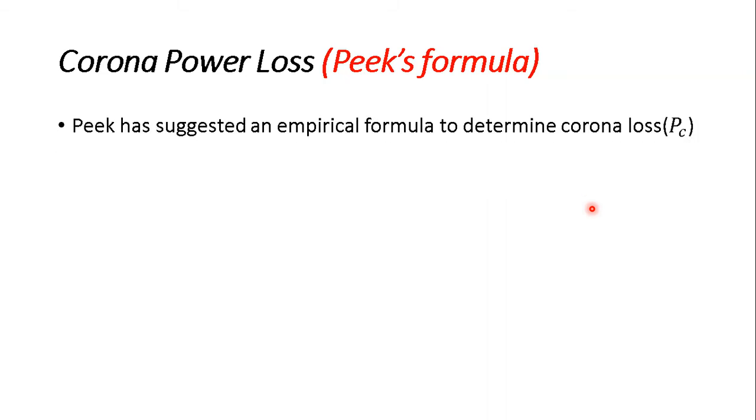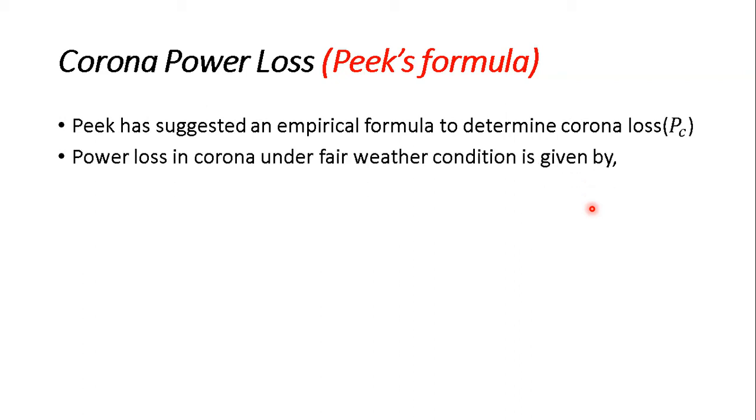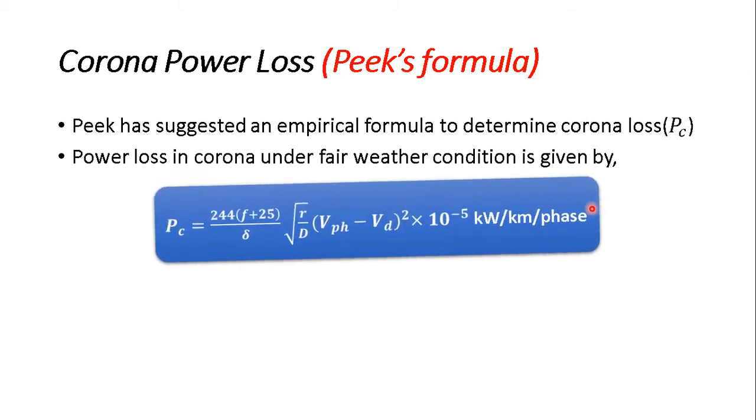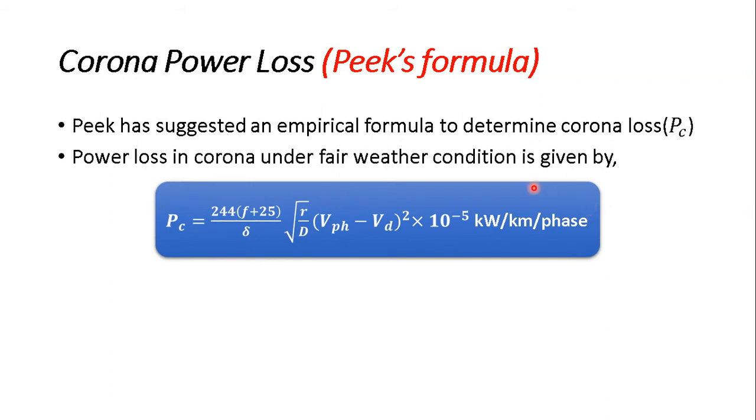Now the scientist Peek conducted several experiments and gave us an empirical formula to determine how much corona loss there is when the corona effect is present. The power loss in corona under fair weather condition is given by this formula. You have to underline these words: fair weather condition.